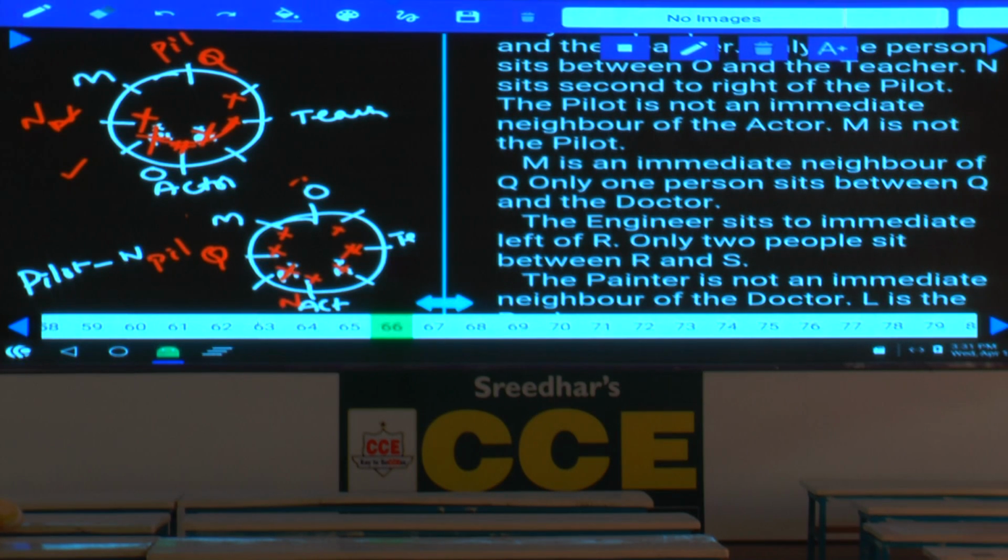Done with this? And M is an immediate neighbor of Q and only one person sits between Q and the doctor. As only one person sits between Q and the doctor, now in the first case N is the doctor, isn't it? And in the second case, the one person between Q and the doctor is O. Doctor is O.